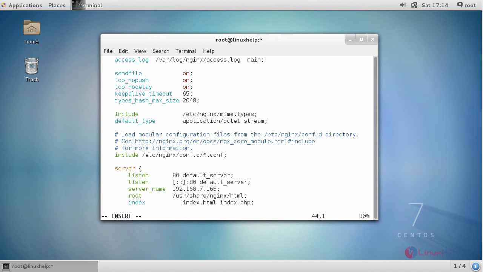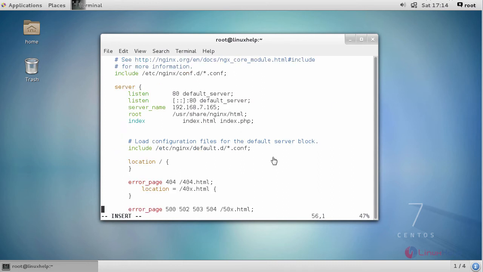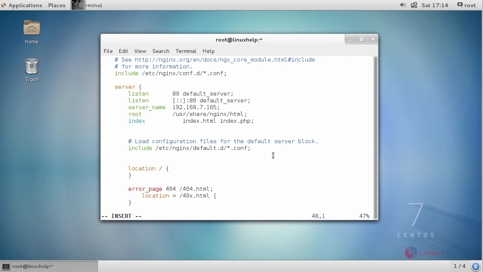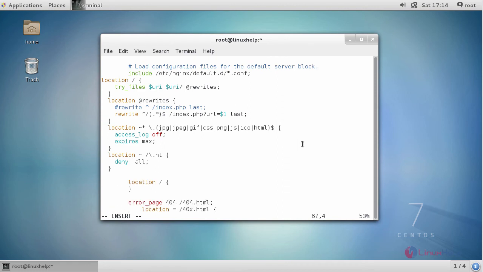Next, provide your mod rewrite path and CGI location path, followed by the FastCGI location.